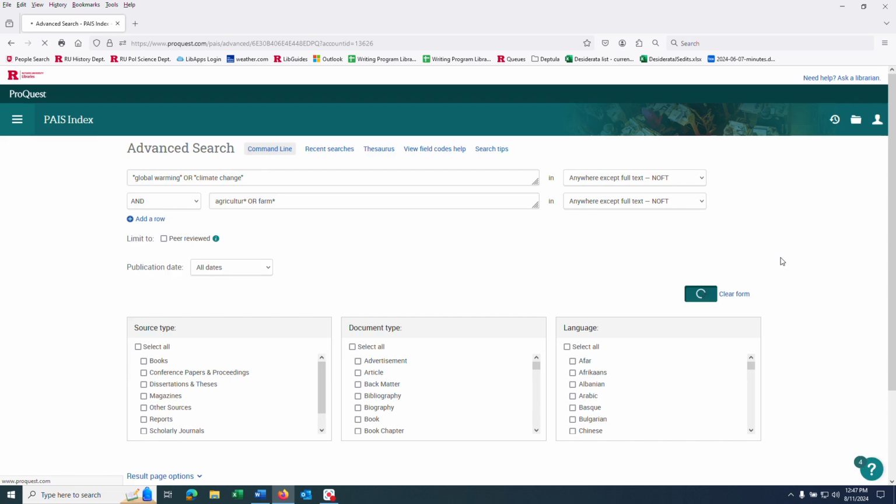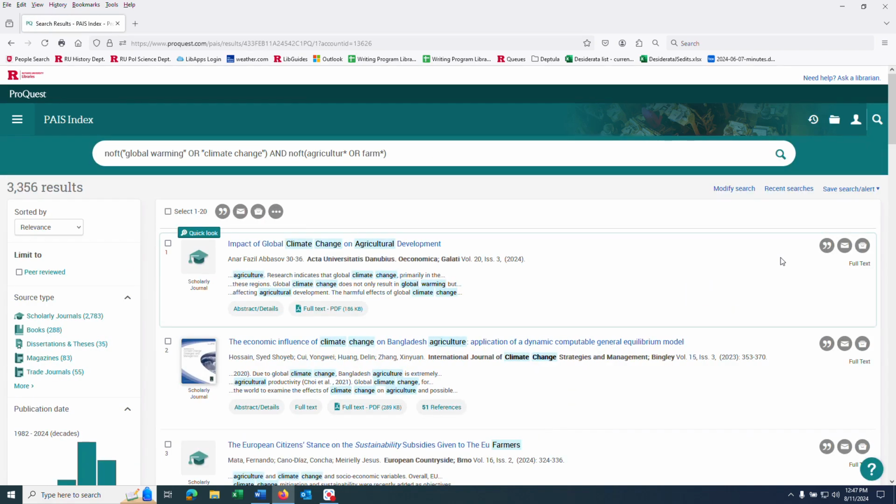So now we get a much more focused search result. But it's still pretty large. If you get hundreds, thousands of article records in your search result, often that means that your initial research question is too broad. So now we're going to look at ways that we can refine our question and our search.